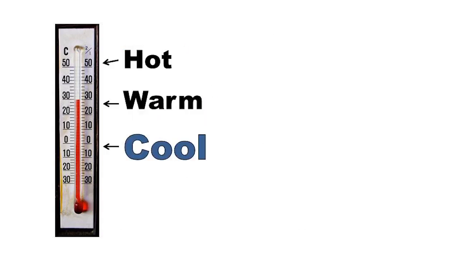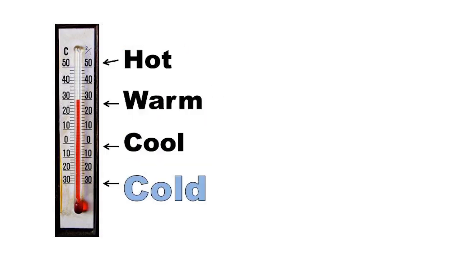Repeat. Temperature. Hot. Warm. Cool. Cold. Explanation. In temperature we have hot, warm, cool and cold. Warm means hot but not very, very hot. And cool means cold but not very, very cold.